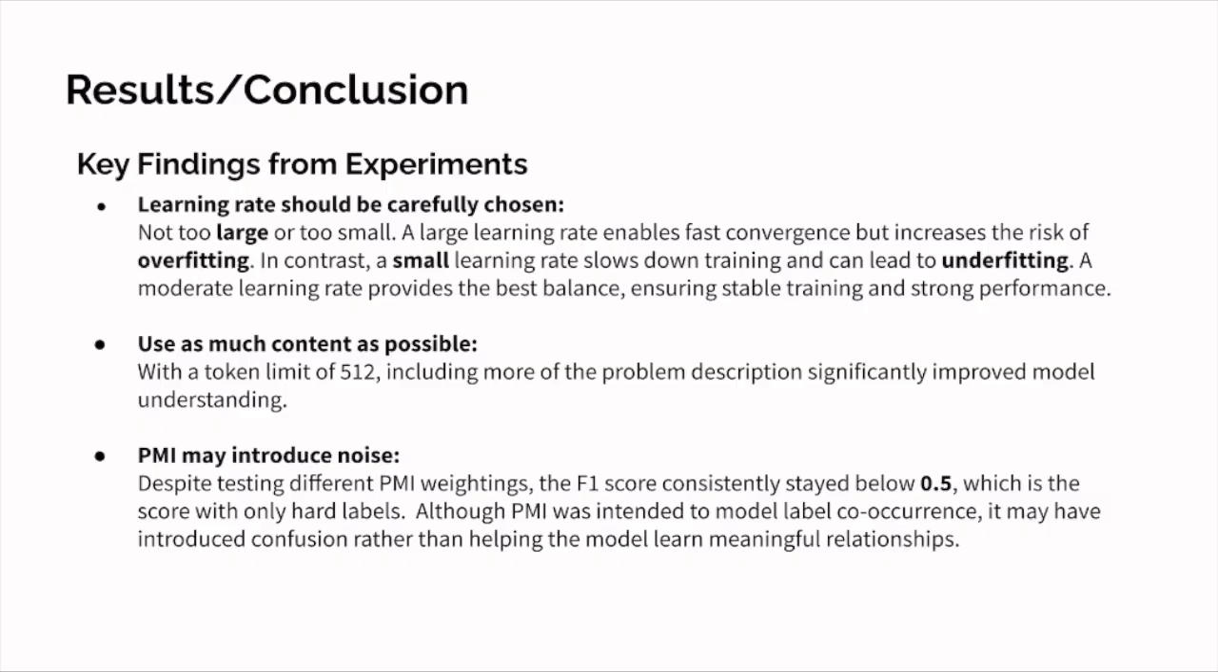And here are the key findings in our experiments. First, learning rate should be carefully chosen, not too large or too small. Second, we should use as much content as possible. With the token limit of 512, including more of the problem descriptions significantly improves model understanding. And last, PMI may introduce noise. Despite testing different PMI weightings, the F1 score consistently stayed below 0.5. So we concluded that PMI is just noise to the model and cannot help the model learn meaningful relationships.